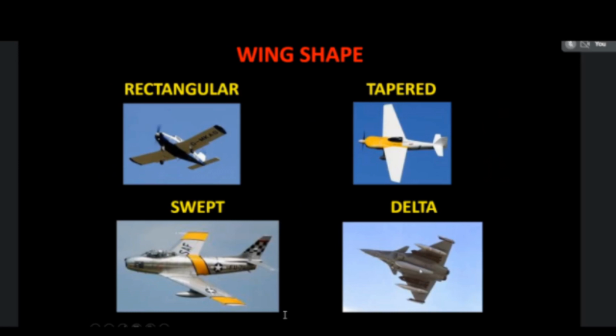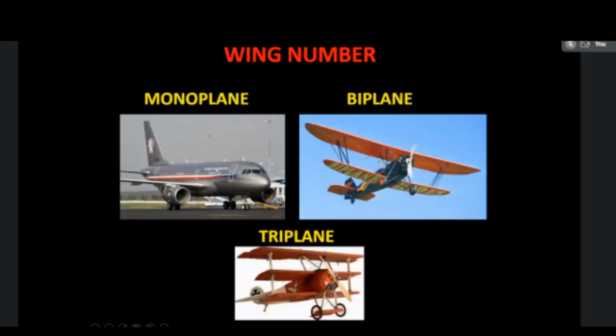Then according to the number of wings used in the aircraft, there are three types. One is the monoplane aircraft, where only one wing is used. The biplane aircraft, where two wings are used in parallel. And the triplane aircraft, where three wings are used one above the other. So monoplane, biplane, and triplane aircraft, according to the number of wings used in the aircraft.